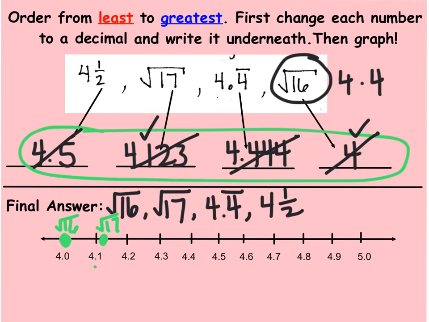Next, we have 4.4 with the repeating bar. So we know it's going to have to be a little bit more than 4.4. So let's go ahead and put that one. And then lastly, we have 4.5. Now, hopefully, if you noticed, when we graphed all of those, we graphed in the direction going from left to right because we were graphing least to greatest, and that's how our number line works. Okay, there you go. So there's an example where we walked through it together.